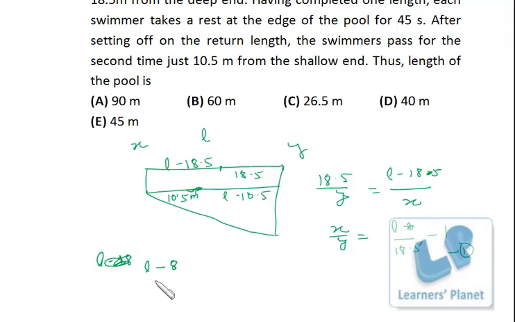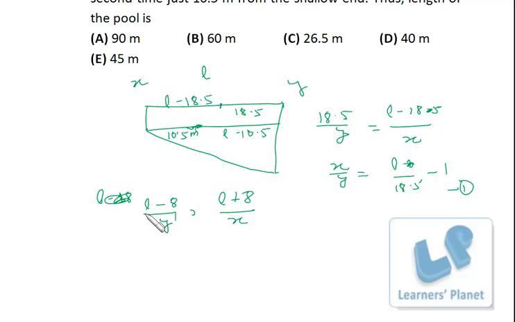So he covers L minus 8 with the speed of y. And the person who is going this way will cover 18.5 plus L minus 10.5 in the same time. So it will be L plus 8 with the speed of x. So from over here, x by y is equal to L plus 8 upon L minus 8, and from over here L upon 18.5 minus 1. So x by y can be equated. So L upon 18.5 minus 1 is equal to L plus 8 upon L minus 8.